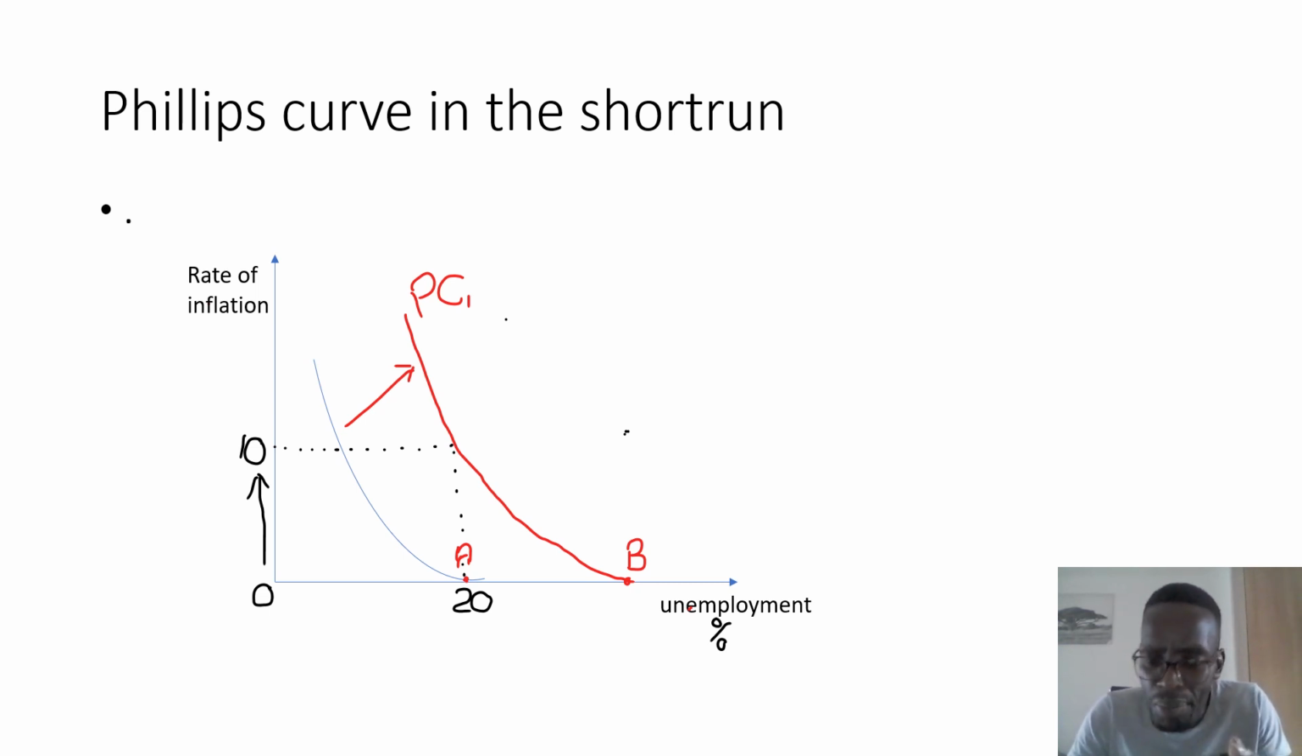Now because the Phillips curve has shifted to the right, we now have our rate of inflation increasing from 0 to 10. Our rate of inflation has now increased from 0 to 10, but unemployment has not changed.